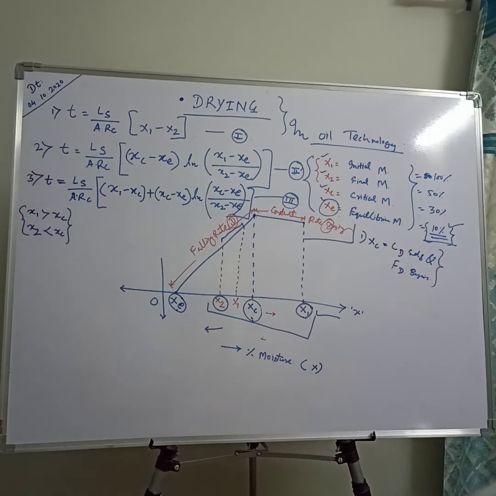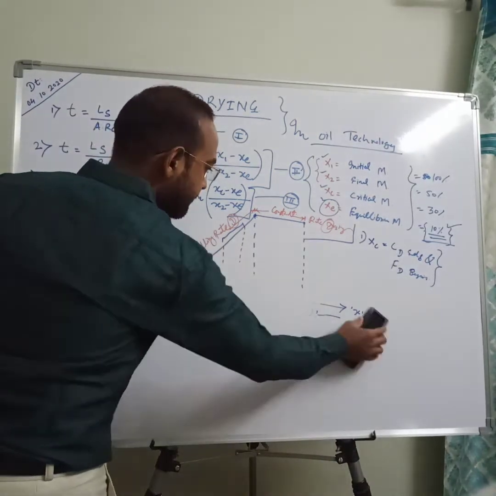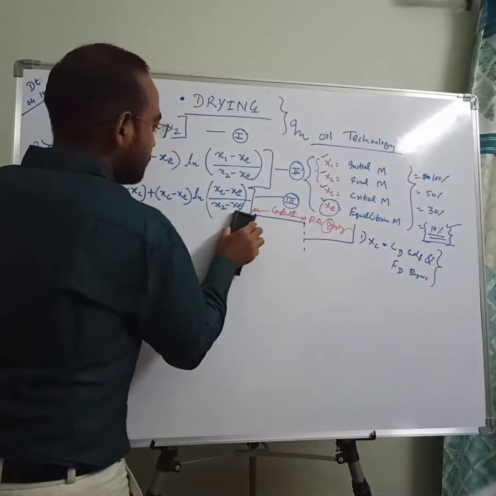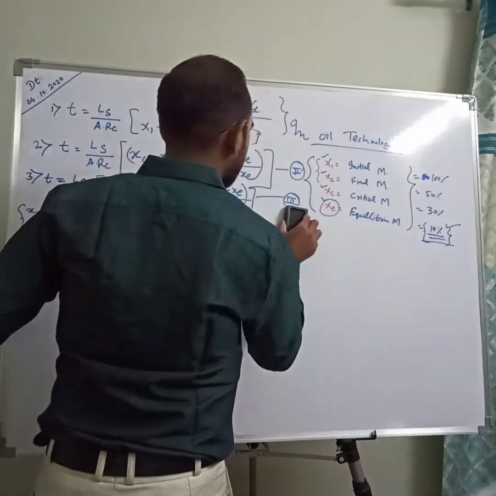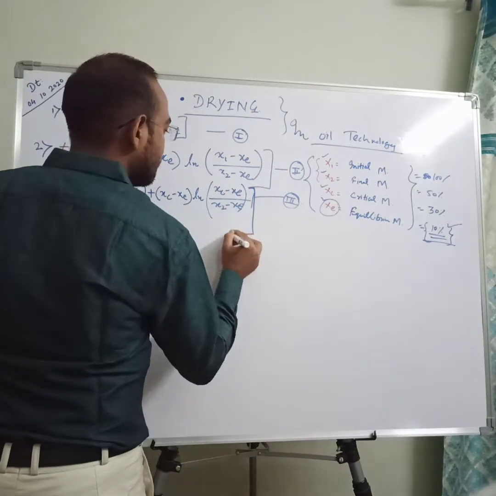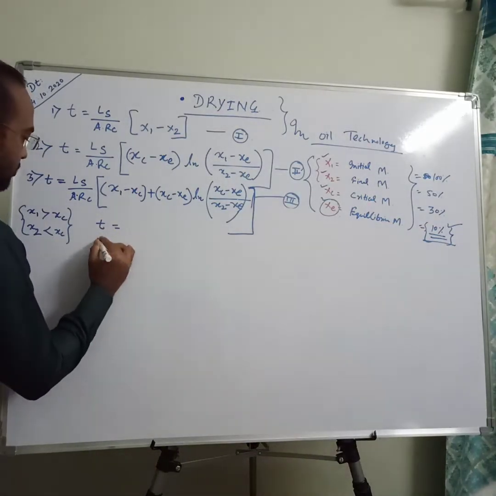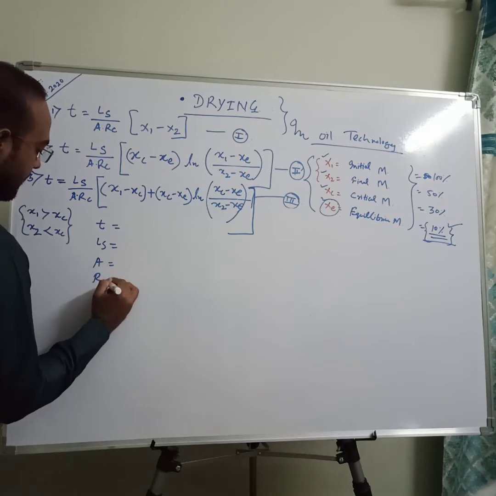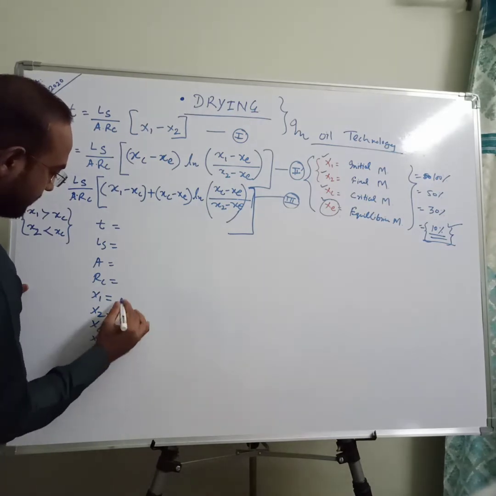Now we will next move on to some basic things, that is, the abbreviations of these equations. So the basic things are small t, Ls, A, Rc; x1, x2, xc and xe are already discussed.